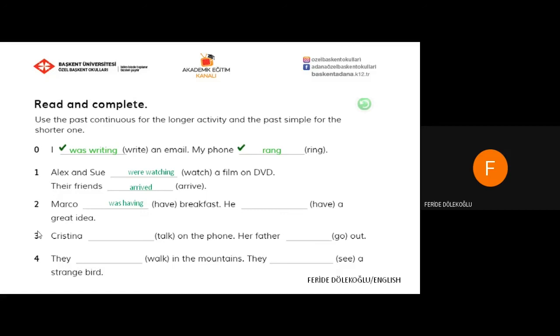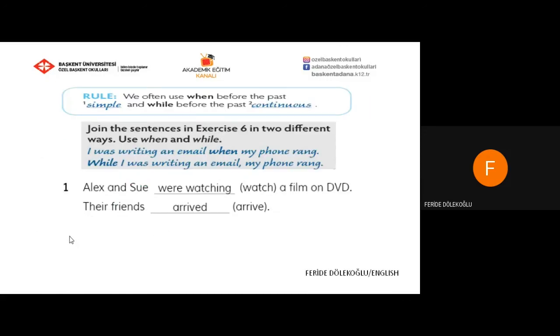Longer activity. He had a great idea. Christina was talking on the phone. Her father went out. They were walking in the mountains. They saw a strange bird.